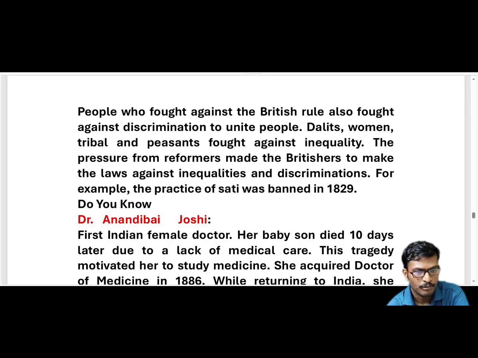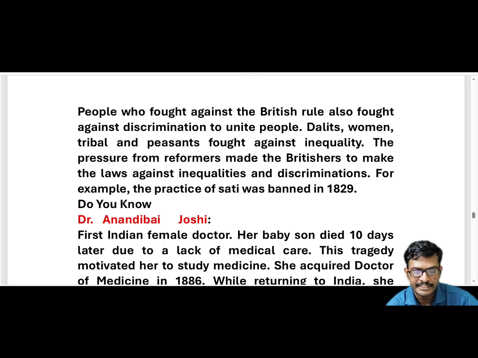So Dalits, women, tribals and peasants fought against inequality. The pressure from reformers made the Britishers make laws against inequality and discrimination. So, due to the pressure from social reformers, the British government made some laws against these inequalities and discriminations.